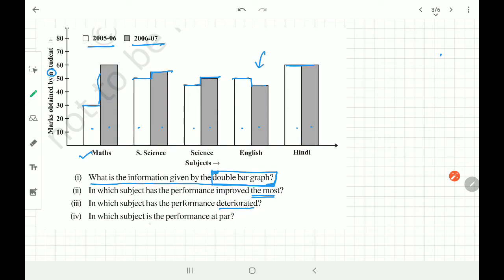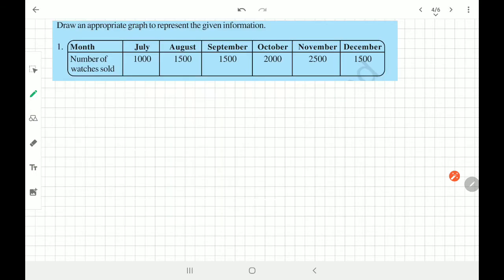In which subject is the performance at par? At par in the sense same level. It's okay, it's good level. So it's Hindi. Fine, clear. Let's move ahead. So very simple. It's not a big deal, right?